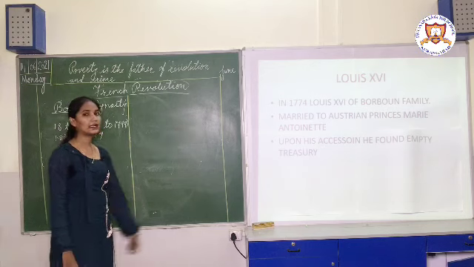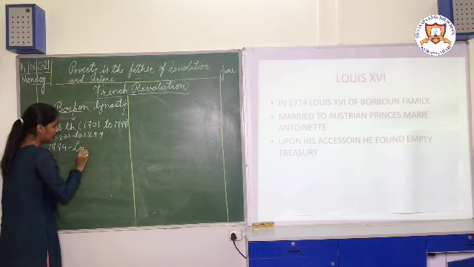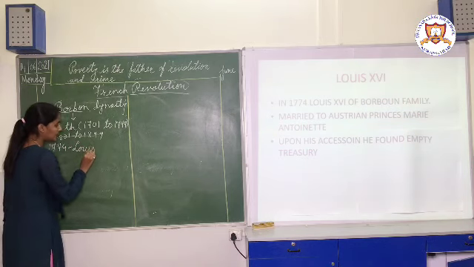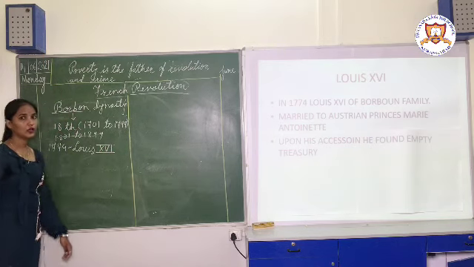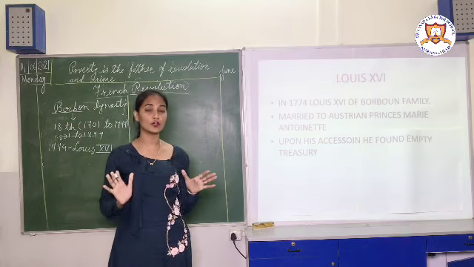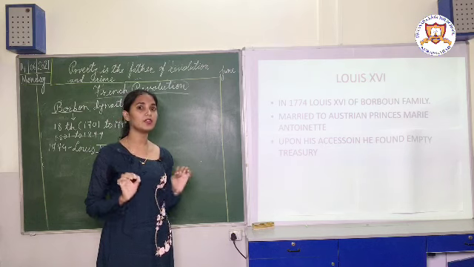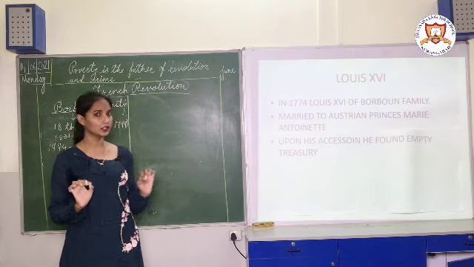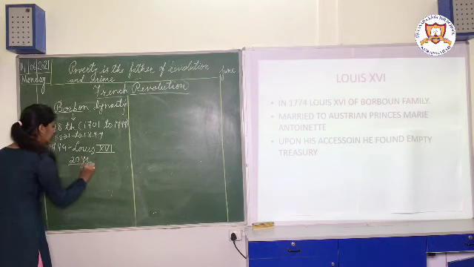Now what happened exactly in 1774? In 1774, Louis the 16th, here S is silent, became the king of France when he was just 20 years old. Okay, he was very young at that time. When he was just 20 years old, he got the throne.